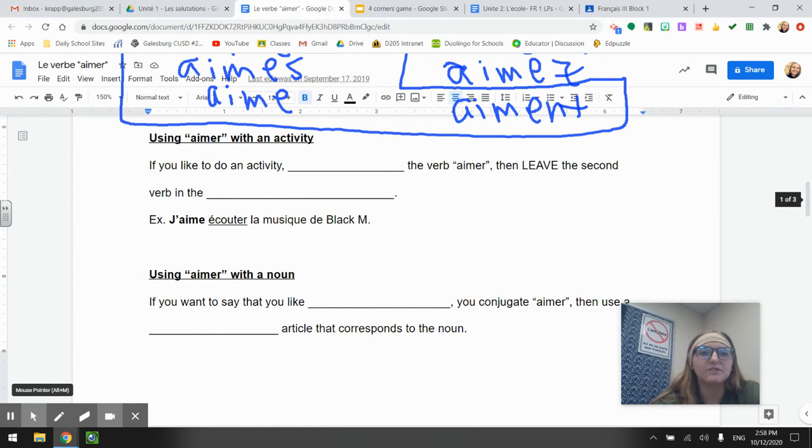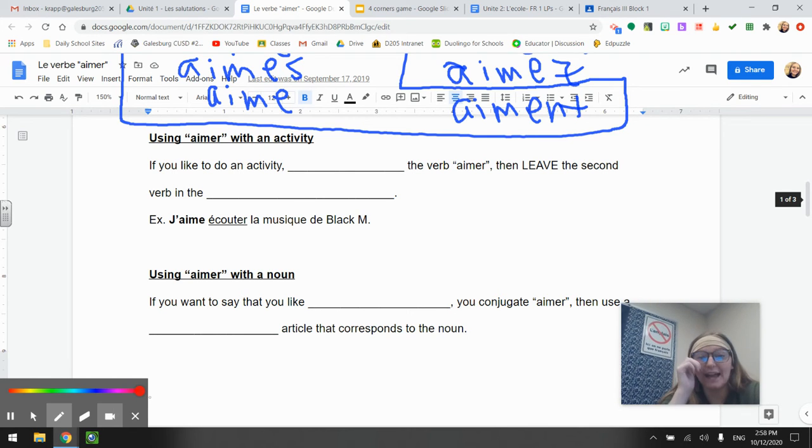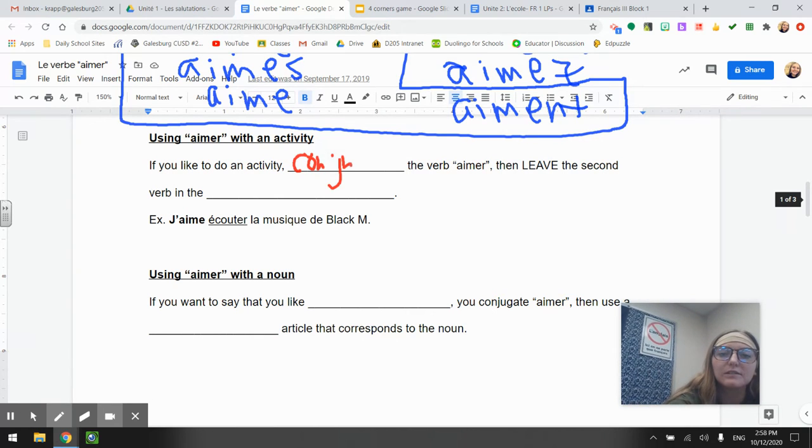Continuez. So, using aimer with an activity. If you like to do an activity, what you're going to do is conjugate the verb aimer.